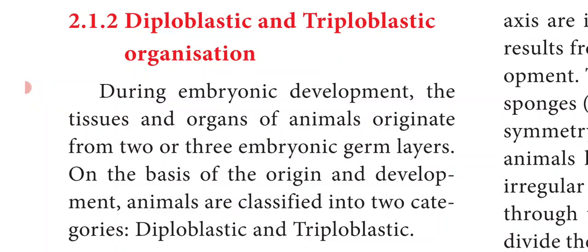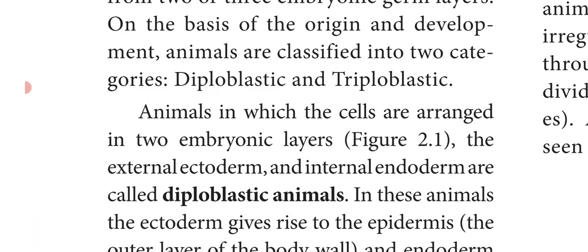When they have 2 germ layers, they are called diploblastic, and when they have 3 germ layers, they are called triploblastic. So how do the tissues and organs of an animal originate, where do they come from? They come from these 3 germ layers. So on the basis of the origin and development, animals are classified into 2 categories, the diploblastic and triploblastic animals.